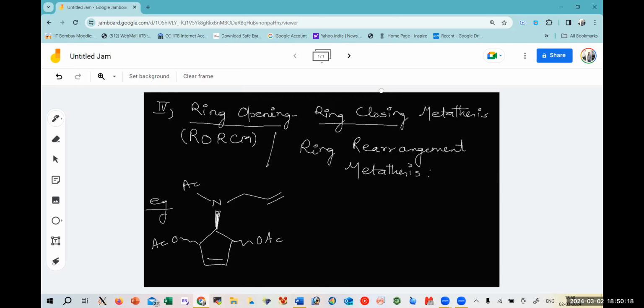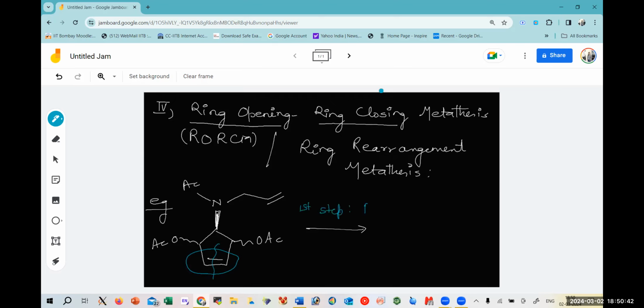Okay. So as I said, when we need to have a metathesis reaction, firstly, this can't undergo metathesis with any other alkene because it is not having another alkene present. What we can do, firstly, this alkene, which is closed over here, we will break it, we will open it. So first step would be